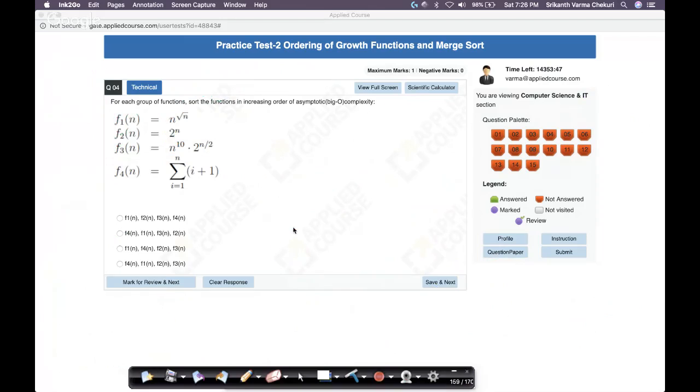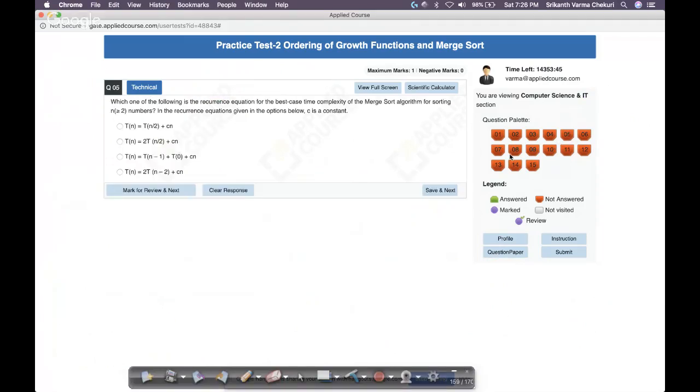So now let's go to the 5th question. This seems to be a straightforward case, at least looks like, but let's see. Which one of the following is the recurrence relation for the best case time complexity of the merge sort algorithm for sorting n numbers, where n is greater than or equal to 2? In the recurrence relations given below, C is a constant.